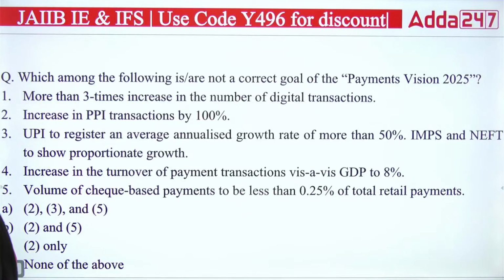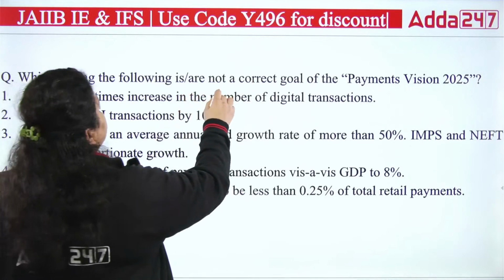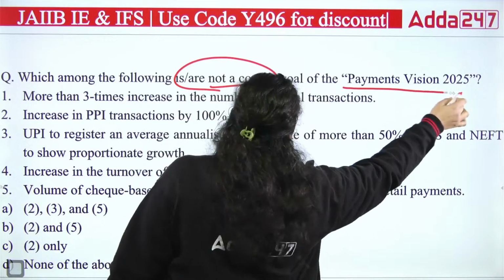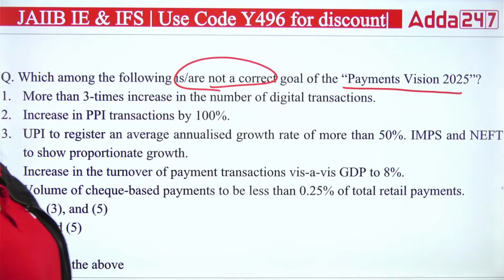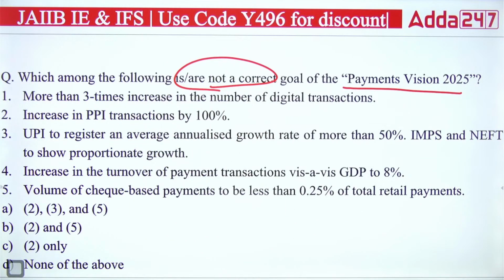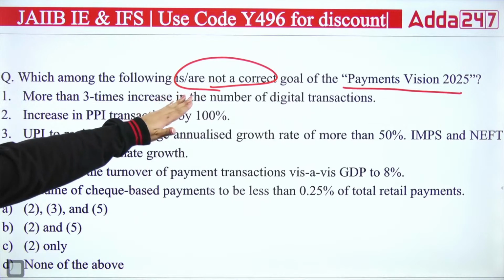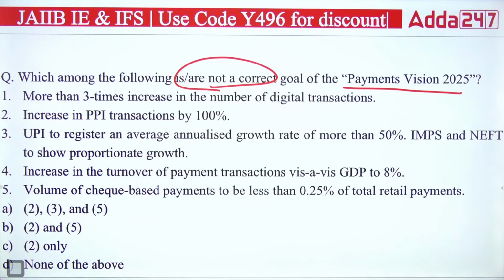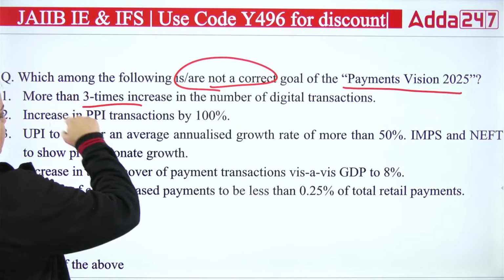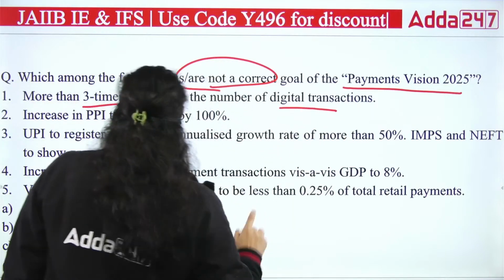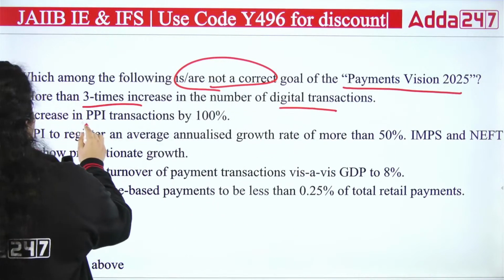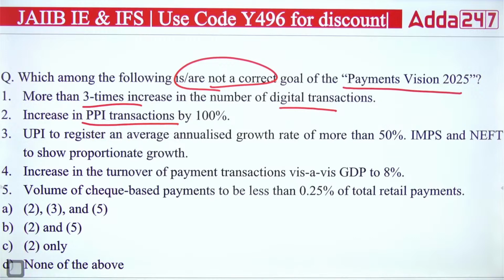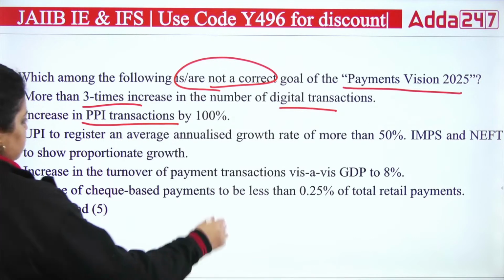Okay, next question. Which among the following is not a correct goal for the Payment Vision 2025? The question is asking which among the following is not a correct goal for the Payment Vision 2025. First is saying more than 3 times increase in the number of digital transactions. Second, increase in prepaid payment instrument transactions by 100%.